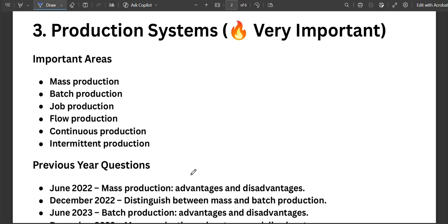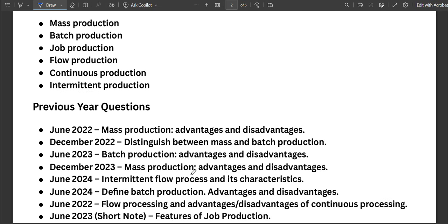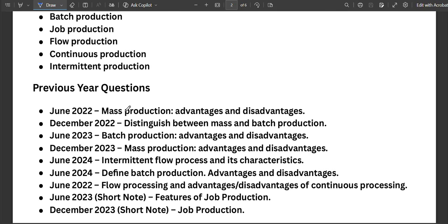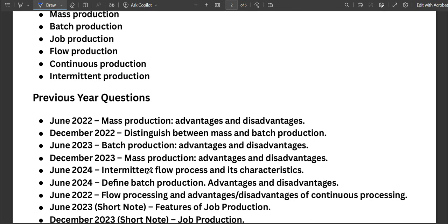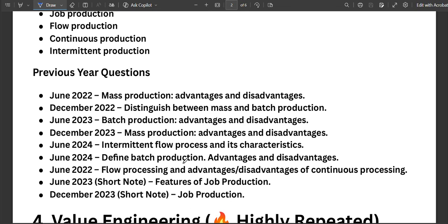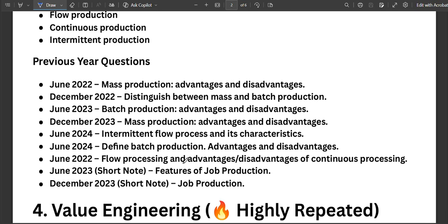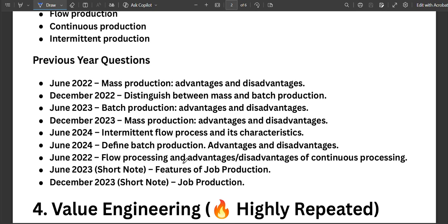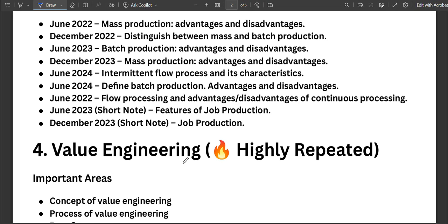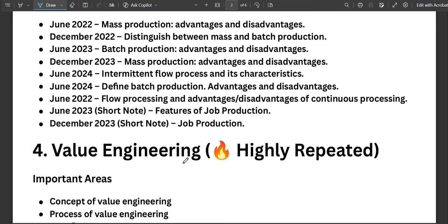The next one is continuous production and intermittent production. Very important questions include mass production advantages and disadvantages. As you can see, it has been asked in June 2022, December 2022 and June 2023, multiple times the same question. Make sure that you prepare the advantages and disadvantages of mass production, the difference between mass and batch production, batch production advantages and disadvantages, and also the features of job production. These questions are repeatedly appearing in exams.